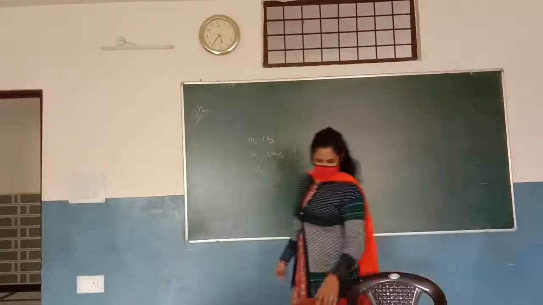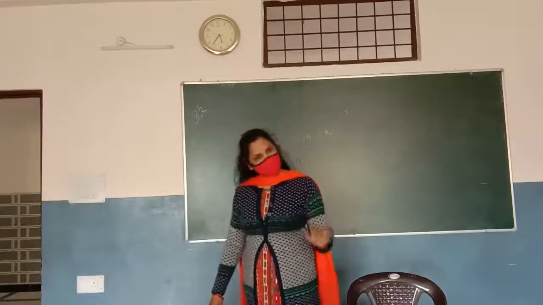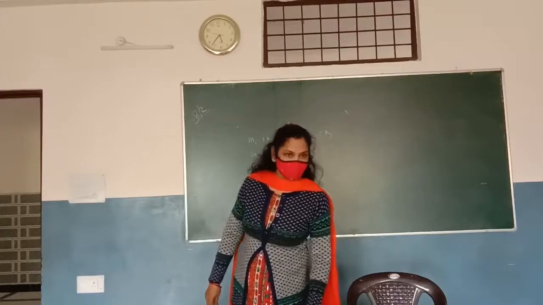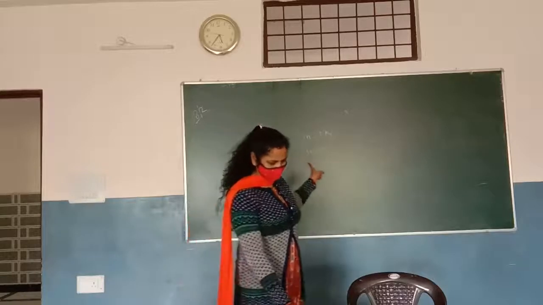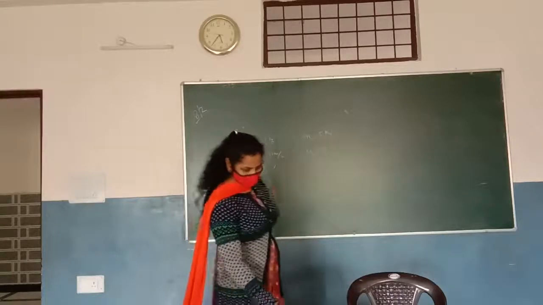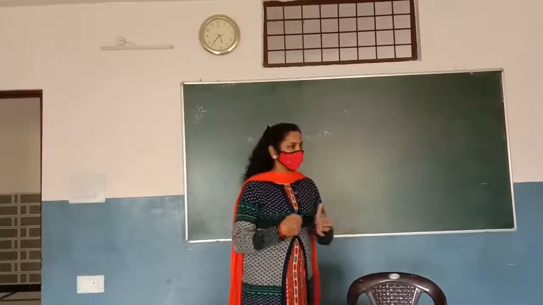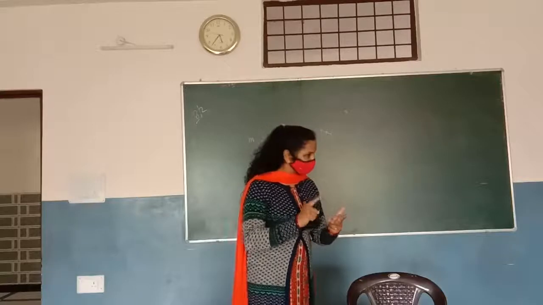So page number 129, question number 15. An object of mass 1 kg traveling in a straight line with a velocity of 10 meters per second. So the mass of the body is 1 kg and initial velocity u1 is 10 meters per second. Collides with a stationary wooden block. If they are colliding with each other, it means we will follow the law of conservation of momentum.